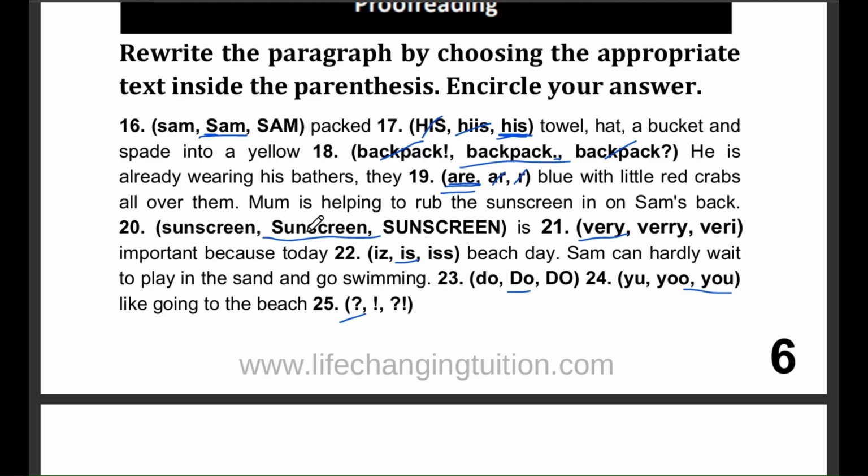Question number 21. Very, very, very important because today is beach day. The right answer here is very. Very is the correct spelling and is the standard adverb form.